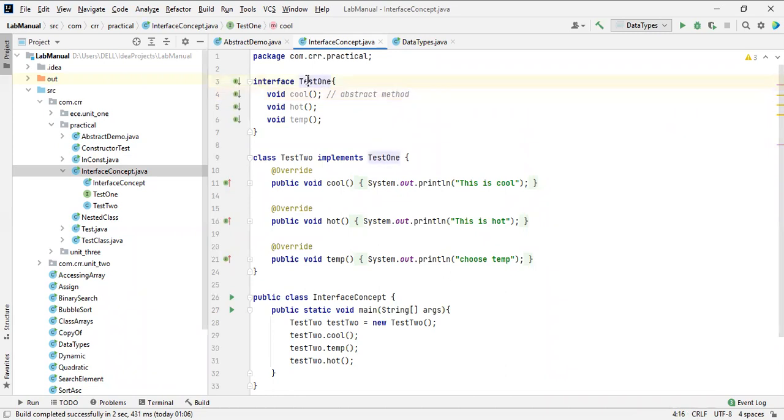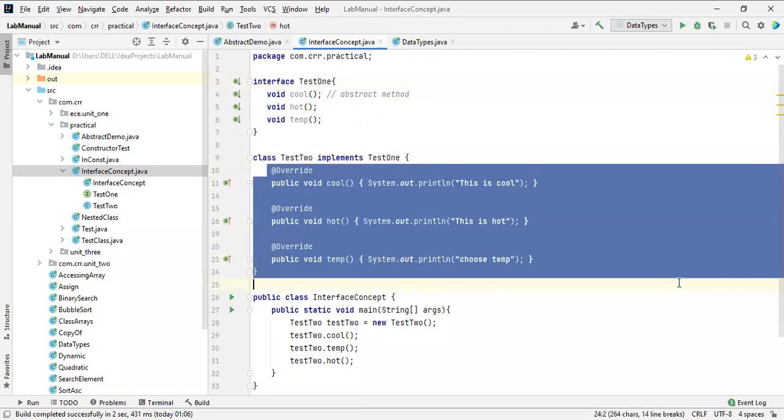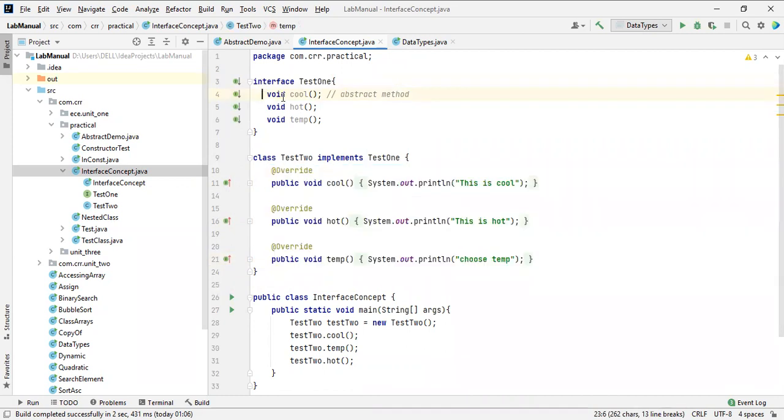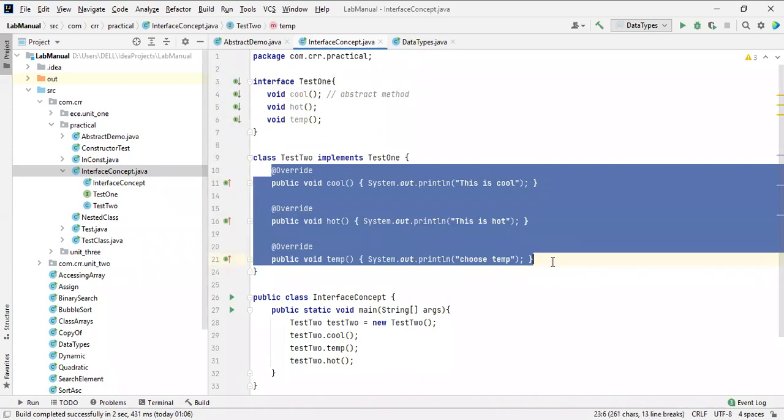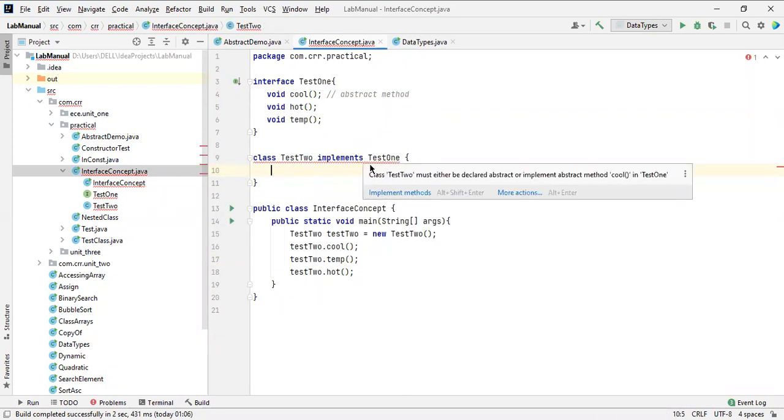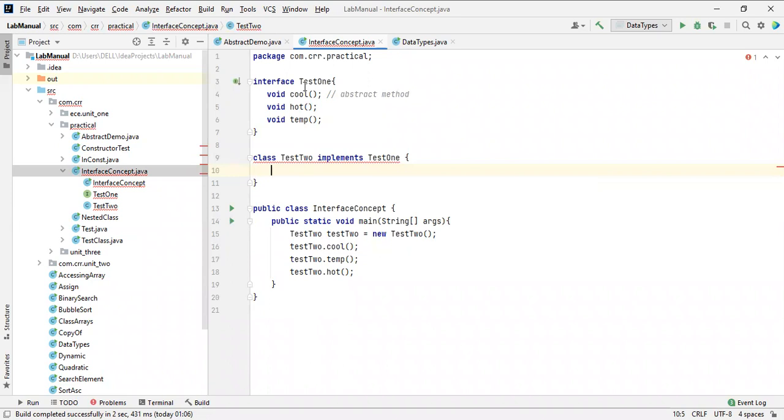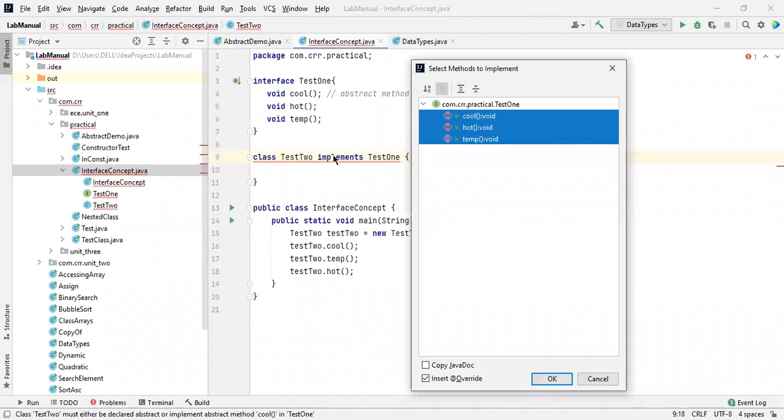If anything implements the interface, it must override all the methods inside the interface. Again, if any class implements an interface, it must override all the abstract methods in the interface. It is essential. See this one, I showed you in the last class, it is showing an error. Either it should be an abstract class or you have to implement everything inside the interface. Press Alt+Enter, implement methods, and all the methods will be implemented like this.